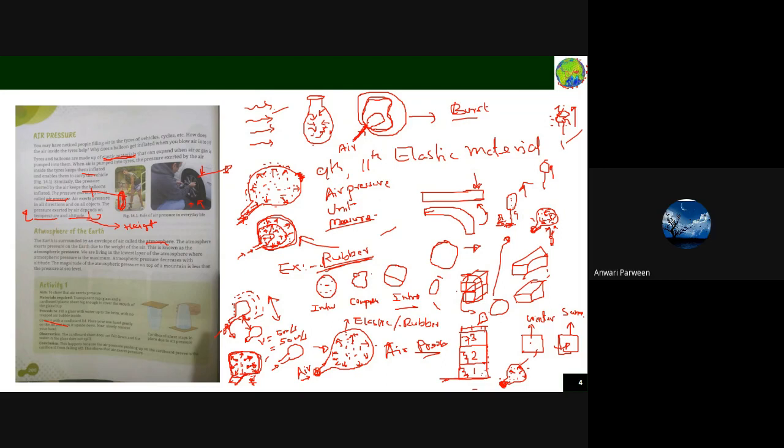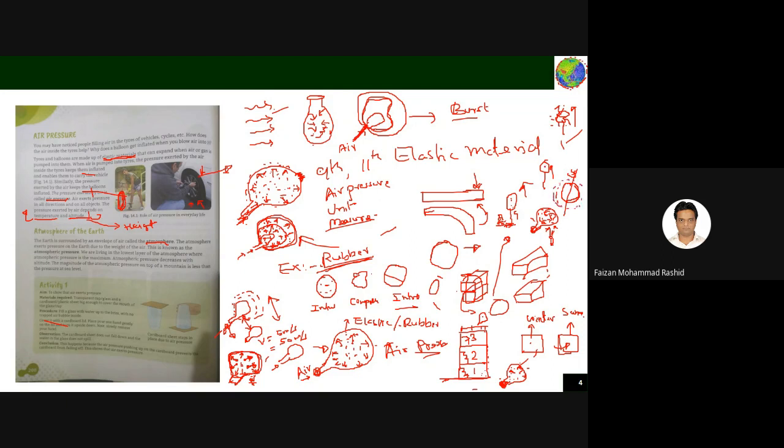Yes, it is visible. Our earth is, let me just assume, circular, and it is rotating on its axis. So Earth has a layer of air around it.